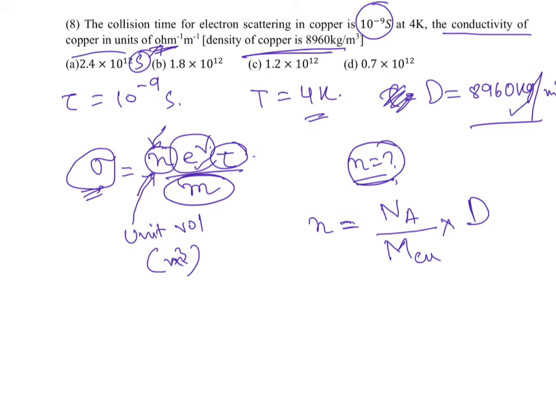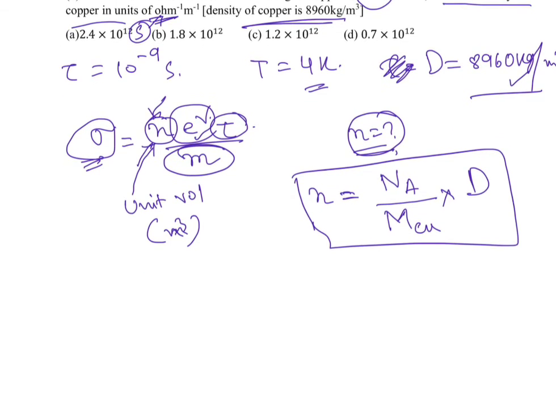By this trick we can get the electron concentration per meter cube. M of copper is 63.54 gram per mole, and changing it to SI, that will be 0.06354.